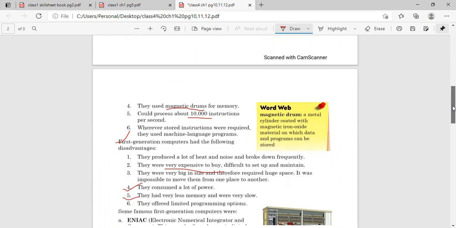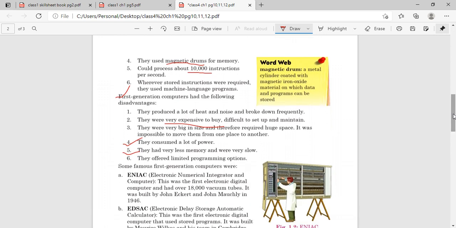Okay, next, after characteristics, give a heading: disadvantage of first generation computer. Out of 6 disadvantages, any 4 disadvantages you have to write in your computer copy. So for characteristics, any 4 characteristics you have to write including the first one, and for disadvantages any 4 disadvantages you have to write. Okay, this is your homework.